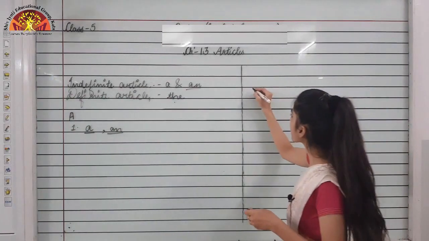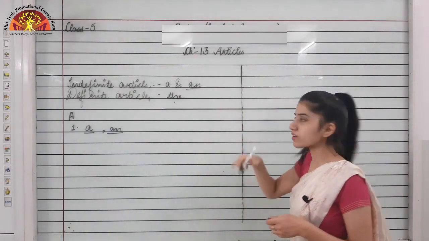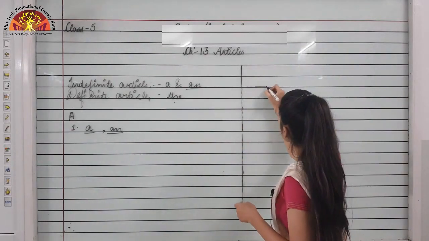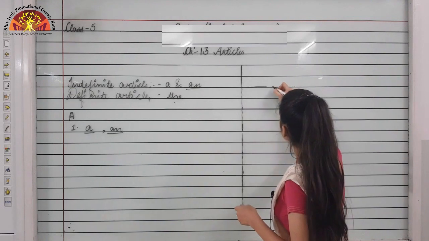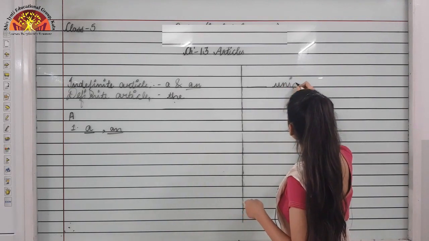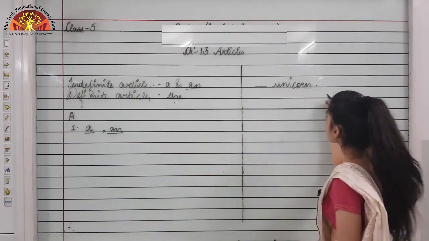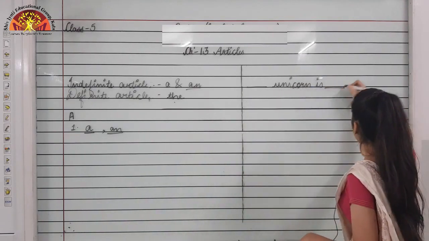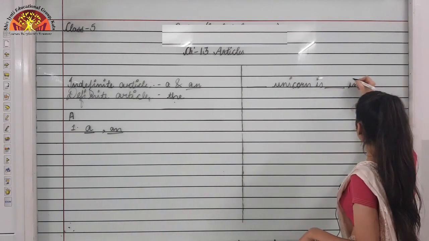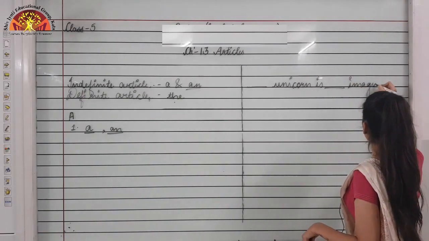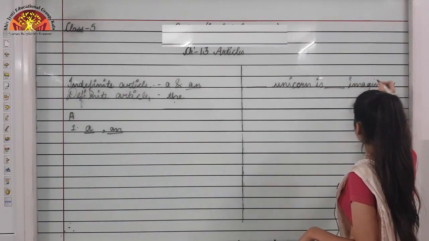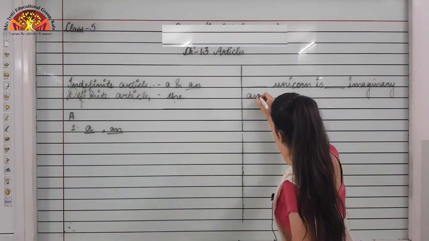Okay, now let's see one more example, because here we refer to the sound. I am giving you an example which is already given in your book. Okay, so it is given like dash unicorn is dash imaginary animal.